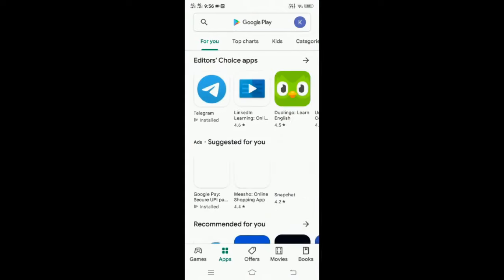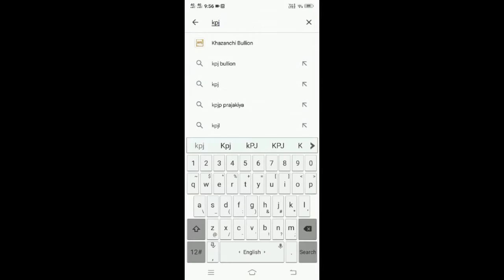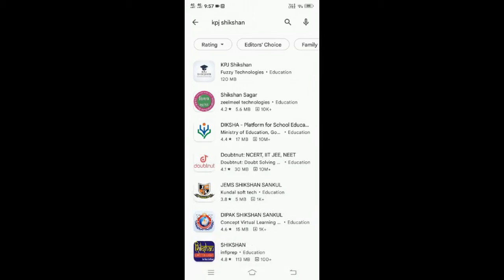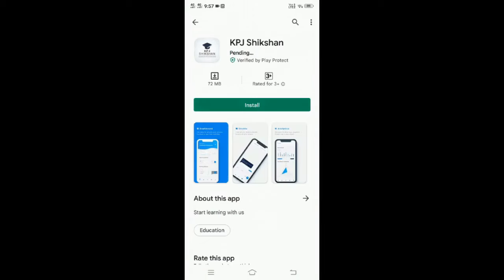So I'll just go to the Play Store and I'll just type KPJ Shikshan. So I'll just click on this one, Fuzzy Technologies, and install this app.